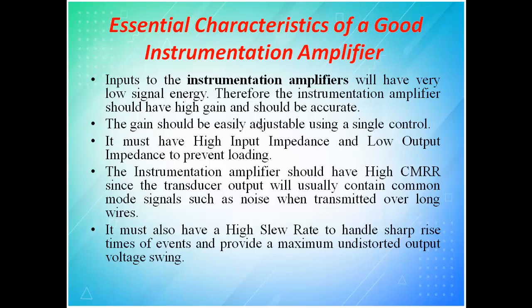Input to the instrumentation amplifier will have very low signal energy, therefore the instrumentation amplifier should have high gain and should be accurate, which means it should amplify only the signal. It should not amplify the noise or the signal which is not required. The gain should be easily adjustable using a single control. By adjusting the gain only, you can increase the level of amplification.